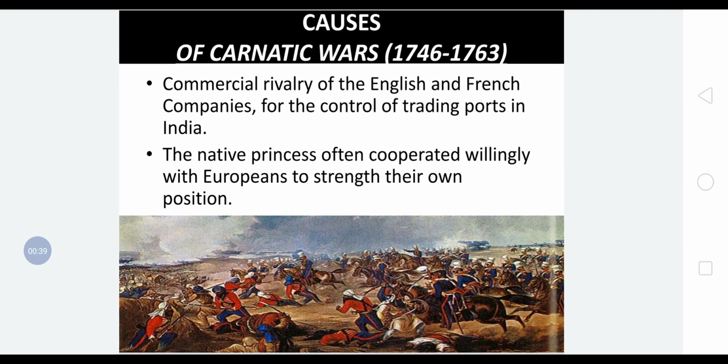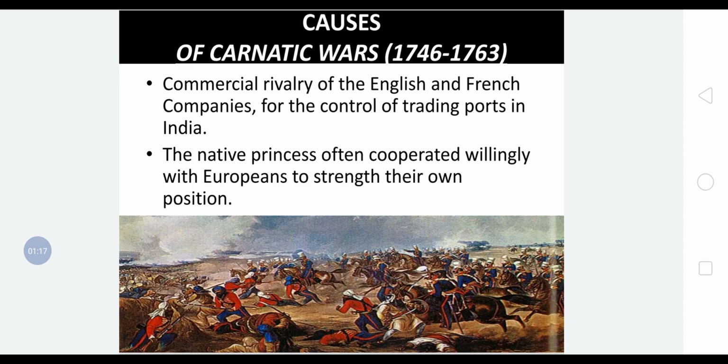What were the causes of the Carnatic Wars? These wars were from between 1746 up till 1763. इतने years 17 years तक ये तीन wars चले थे. The commercial rivalry of the English and French companies for the control of trading ports in India. Main इसमें जो rivals थे वो English and French थे, and they both had the wars, the series of wars I can say, just to control the trading ports in India.